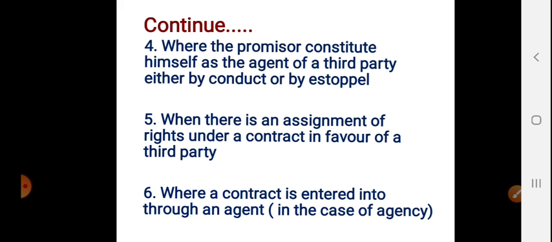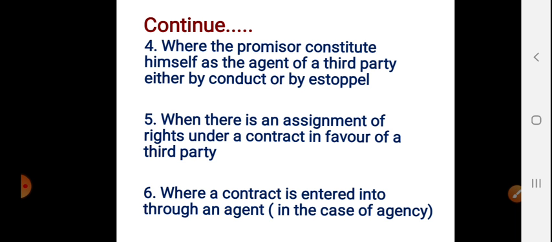Okay. Next one, when there is an assignment of rights under a contract in favor of a third party, either voluntarily or by operation of law, the assignee can enforce the rights and benefits of the contract even though he is not a party to the original contract.